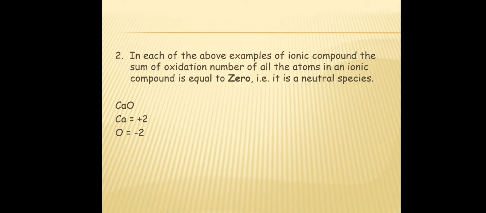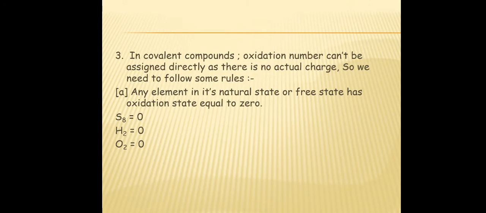In calcium oxide, calcium has oxidation number +2 and oxygen has -2, which means when we add them up, it becomes 0. In covalent compounds, oxidation number can't be assigned directly as there is no actual charge. So we need to follow some rules.